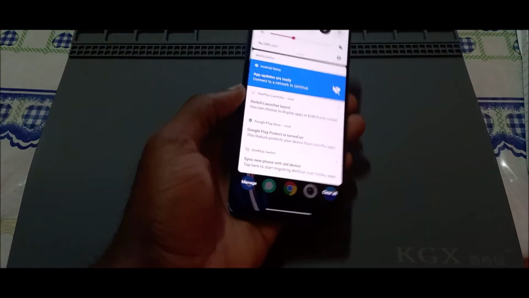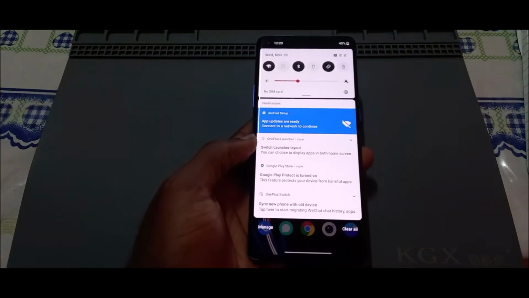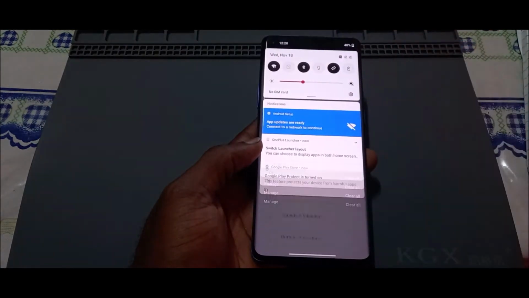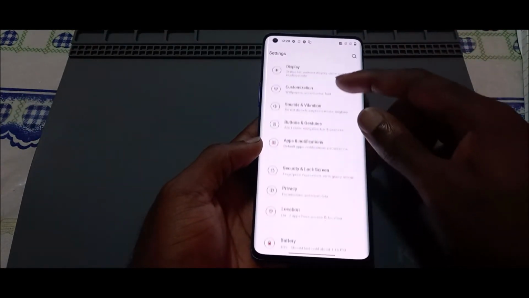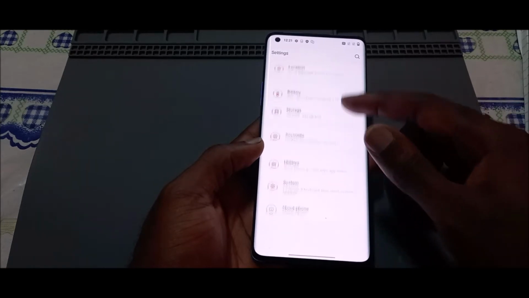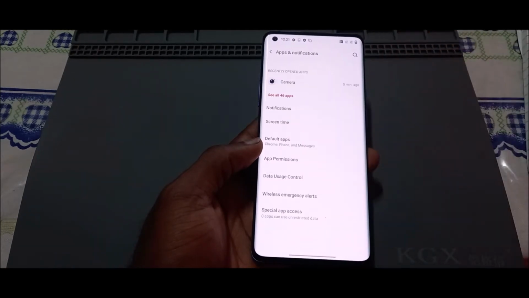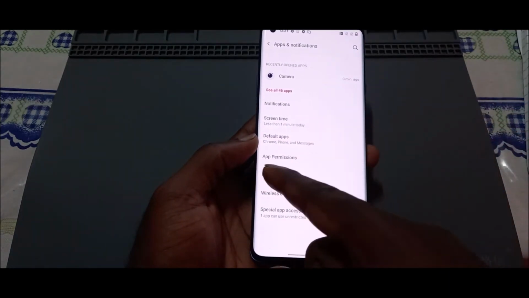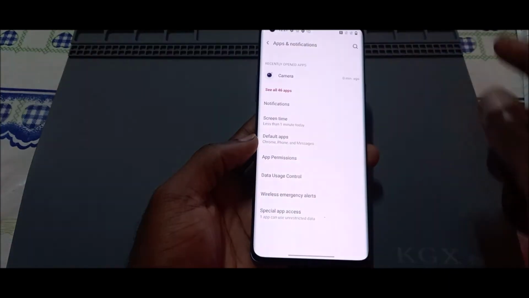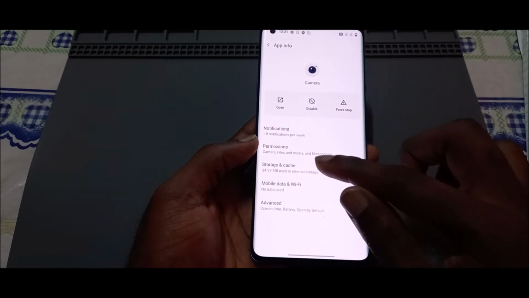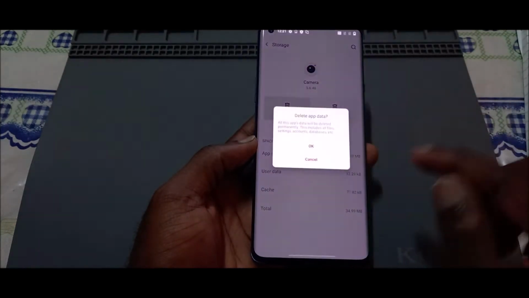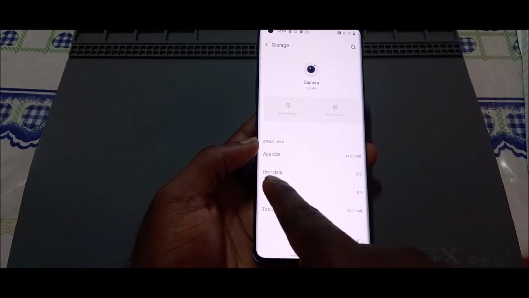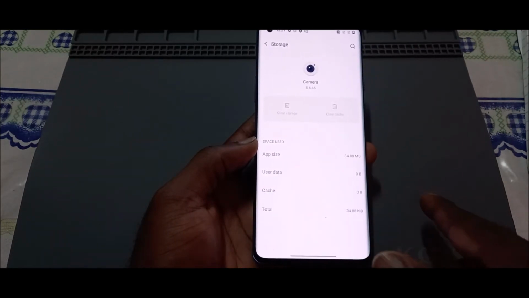Hi guys, in this video I'm going to show you what to do if you're having a problem with the camera on your OnePlus smartphone. You want to head over to apps, right? So you want to go to apps, and you can see camera there. You want to go to the camera, go to storage, and clear the storage. You want to ensure that user data is cleared and the cache is cleared.